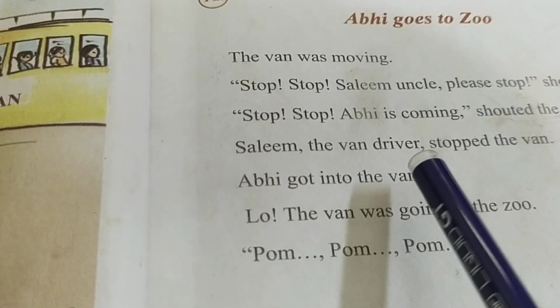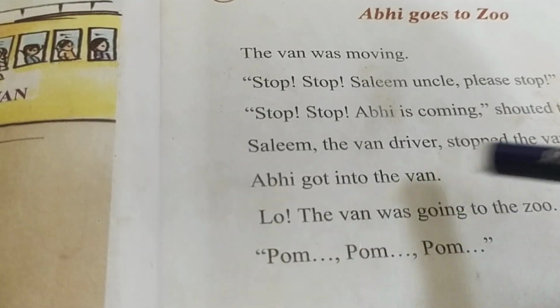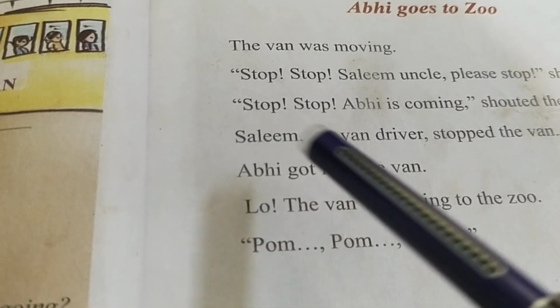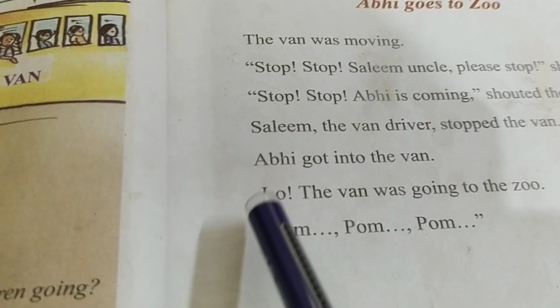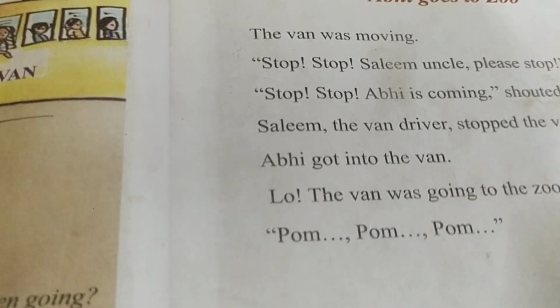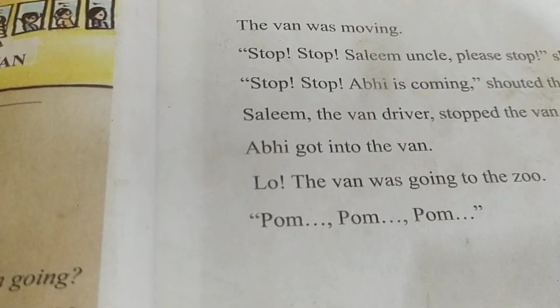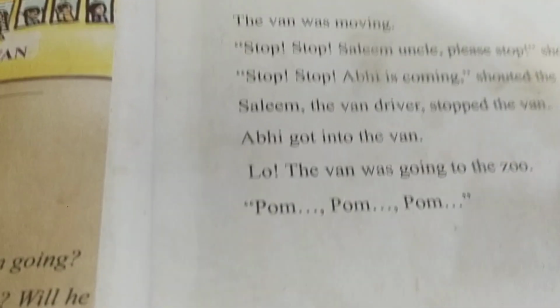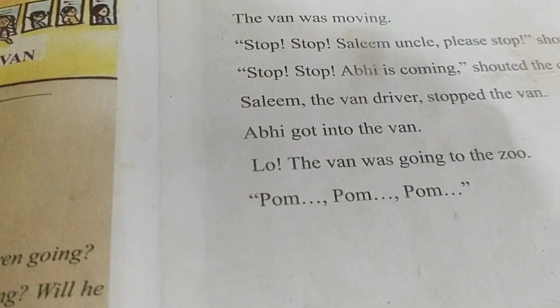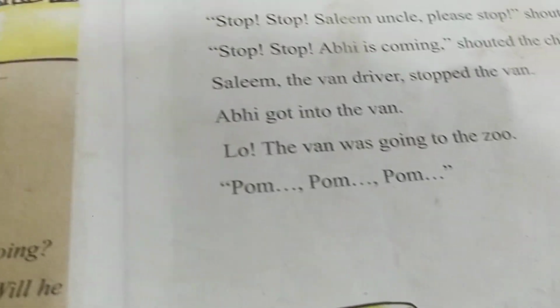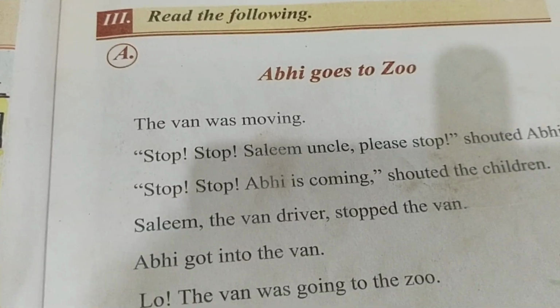He is the van driver. Salim uncle stopped the van because Abhi was coming. Abhi got into the van. The van was moving. Which sound is the van making? Pom pom pom. That is the sound.